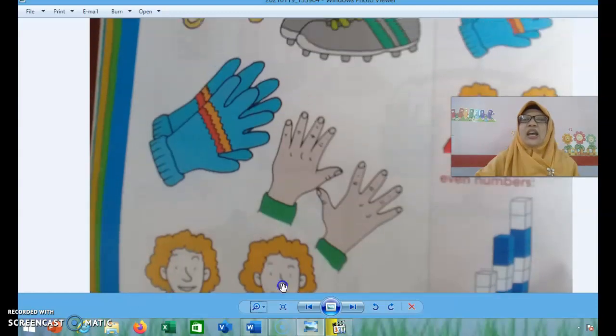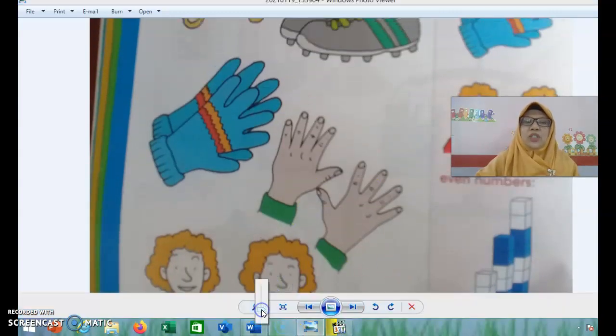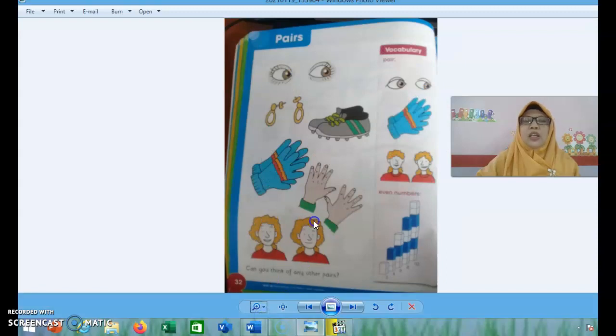Okay. And these things, these objects, semua benda ini disebut pairs. Apa itu pairs? Pairs itu adalah pasangan, ya, pasangan benda. So, pairs is a set of 2 things which is regarded as a unit. Jadi a set of 2 things regarded as a unit. 2 benda yang dianggap satu kesatuan.